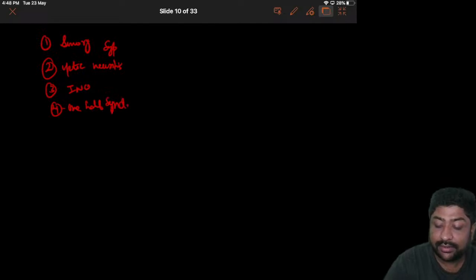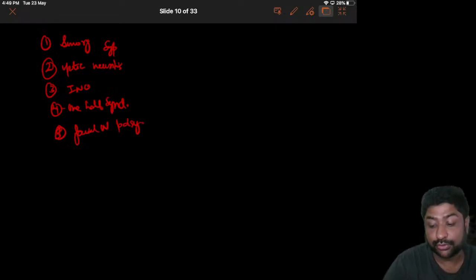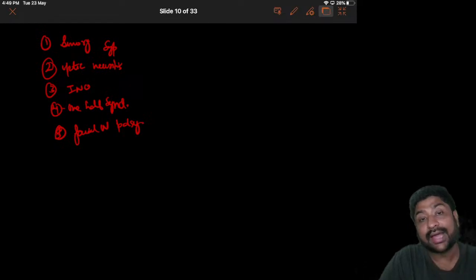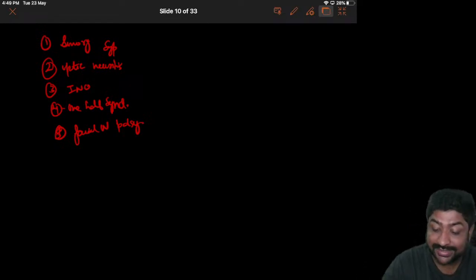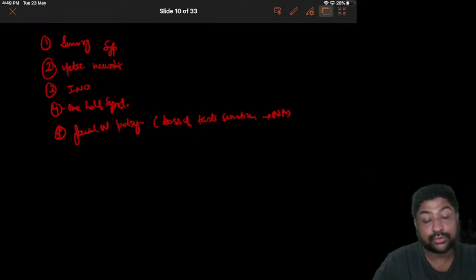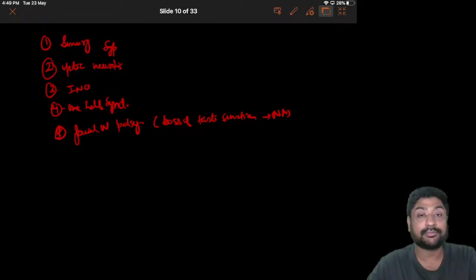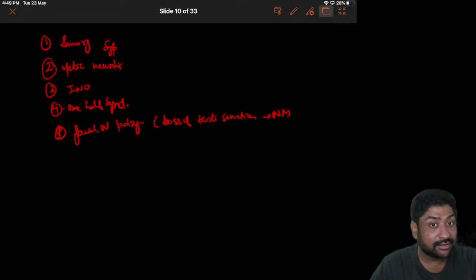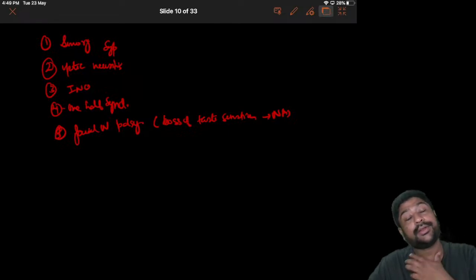Then there will also be facial nerve palsy, the seventh nerve, and the characteristic feature of this facial nerve palsy is that there will not be any loss of taste sensation. Taste sensation will be preserved. So this differentiates it from Bell's palsy.